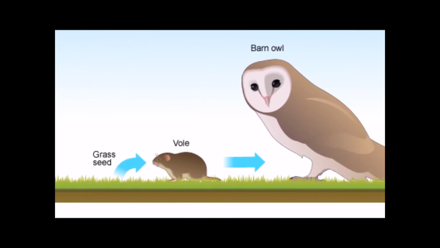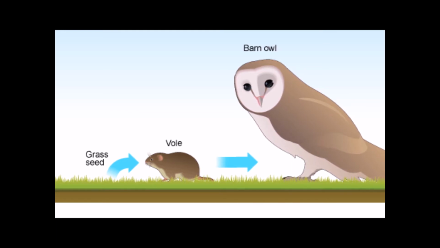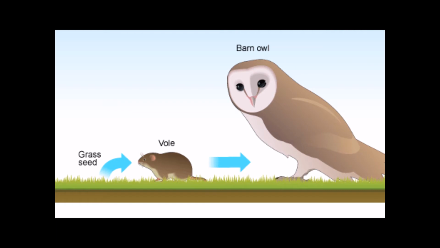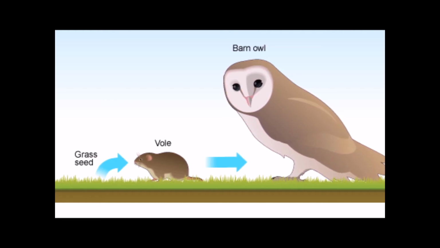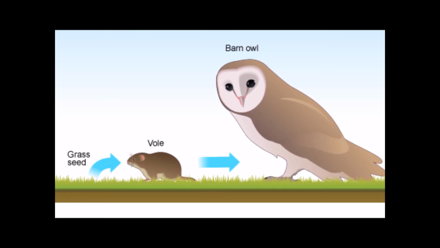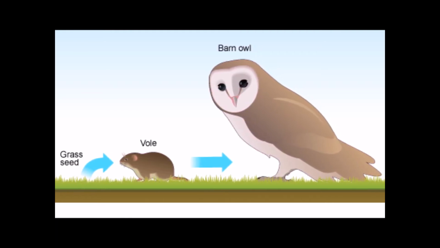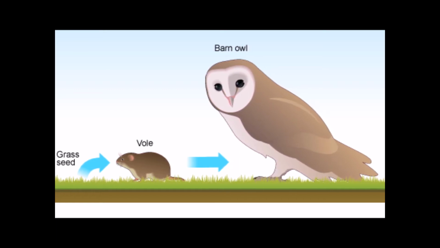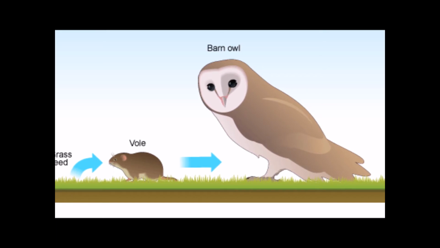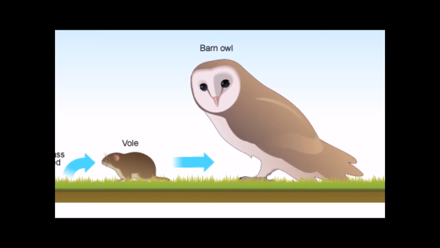Consumers are organisms that need to consume food to gain energy. Consumers are also known as heterotrophs, which means that they are dependent on other organisms for food. There are several types of consumers, such as mammals like cats, dogs, or birds. This also includes insects, aquatic animals, fungi, etc. Consumers don't produce their own food and have to obtain energy from other organisms.